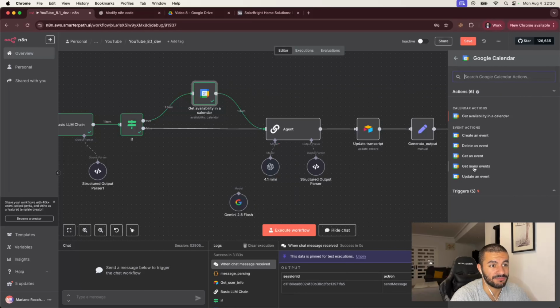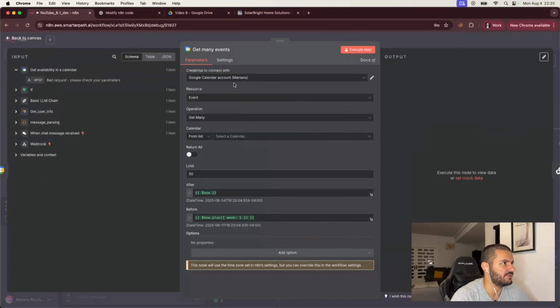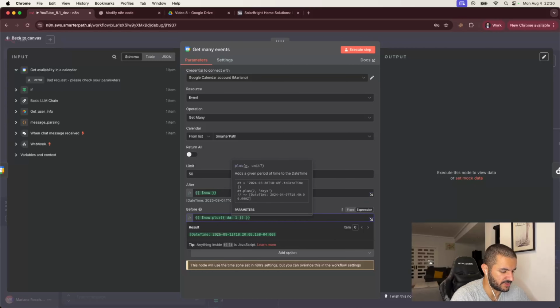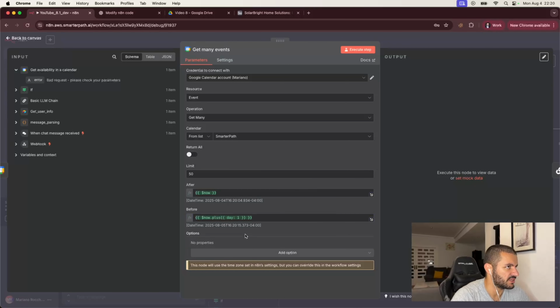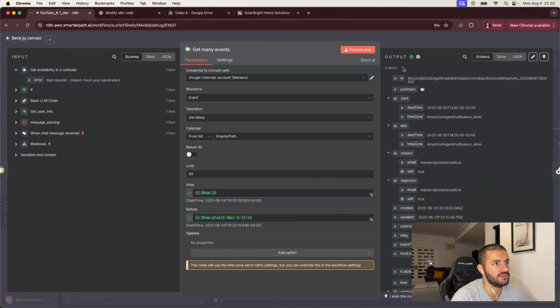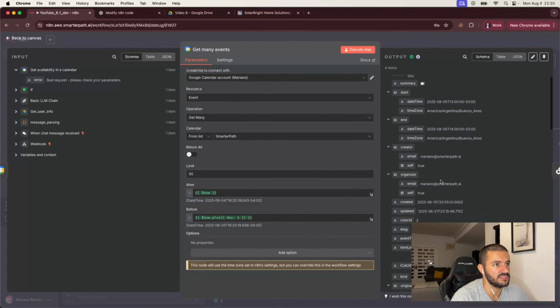So get many events, and then here we can do the same thing that we were doing until now. But instead of week one, we do day one, then we can check for the full day. So then we execute this step and we get 4 items, which is the 4 meetings with their specific start time, end time, and everything else, right?